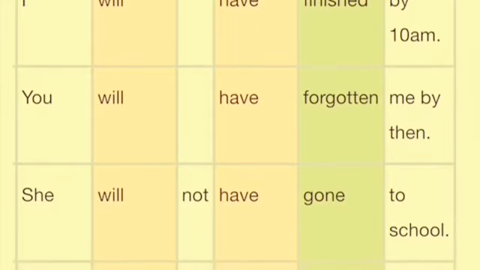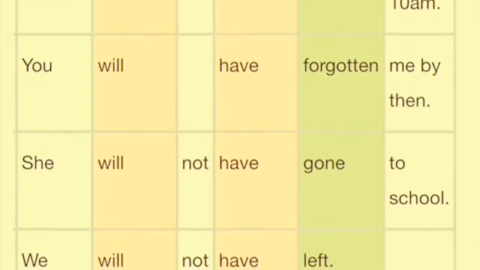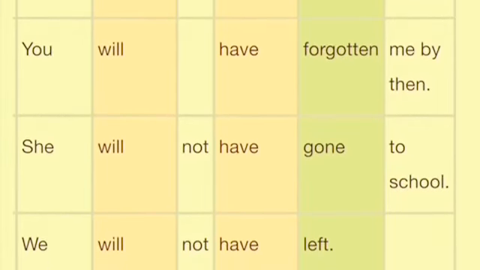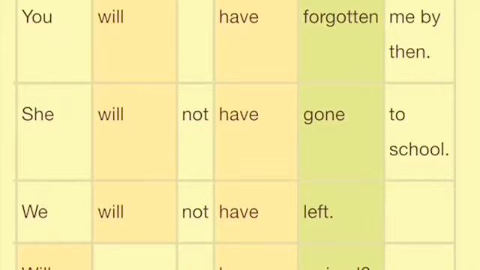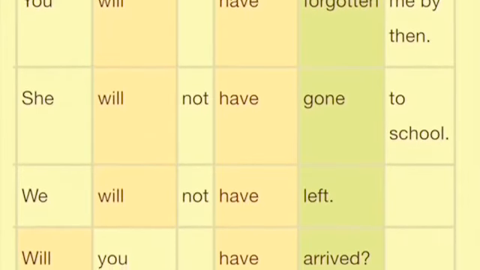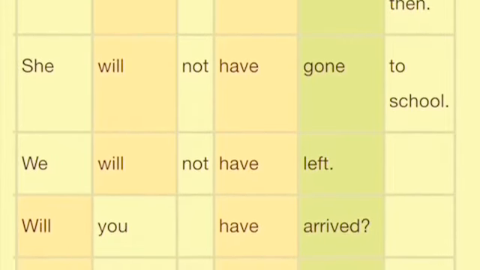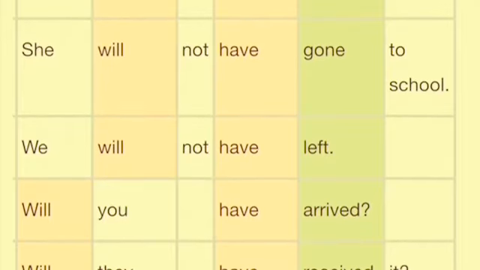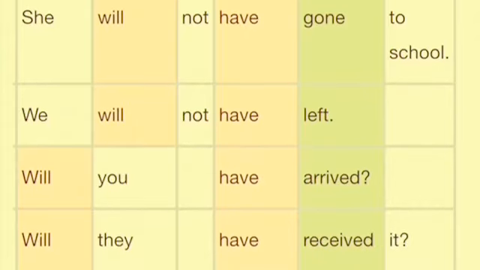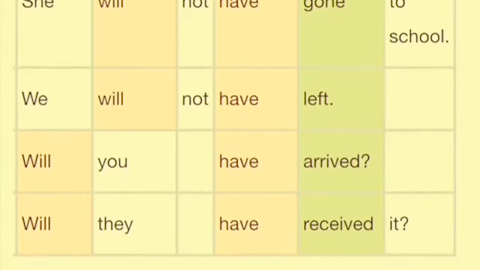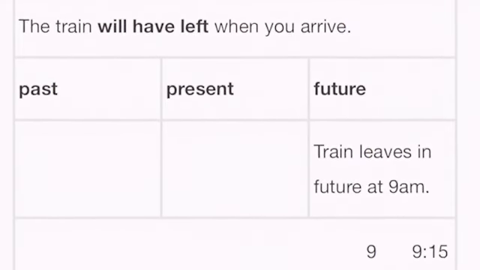Okay, now coming down to your negative sentence, remember, not has to be placed between will and have here. Got it? So she will not have gone to school. Go, went, gone. So she will not have gone to school. We will not have left. Next, coming down to your question sentence, just you need to exchange the subject and the auxiliary verb will. So will you have arrived? Question mark. Will they have received it? Question mark. Got it?